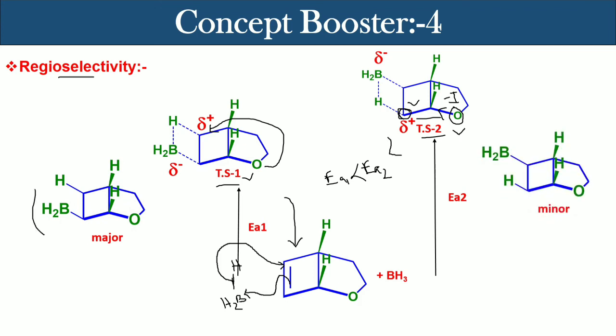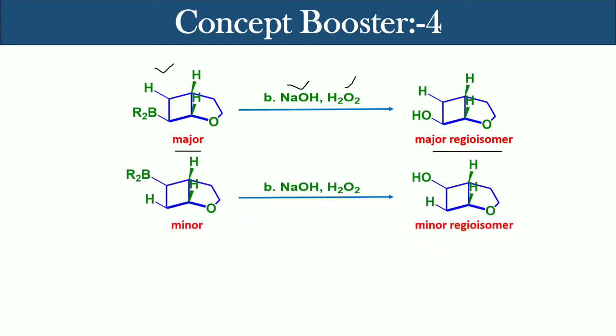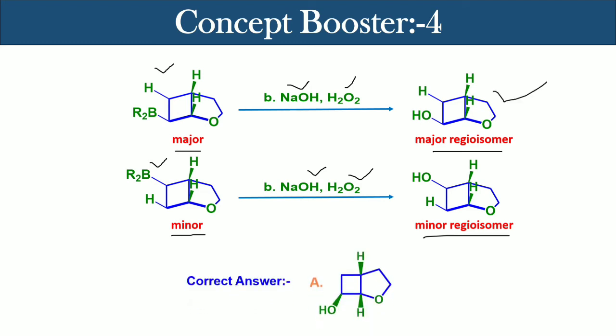Now in each case there are two more B-H bonds and they will similarly add to alkenes and form the trialkyl boron. So this trialkyl boron, which is formed as major, will undergo oxidation in the presence of hydrogen peroxide and NaOH to form this major regioisomer, and this trialkyl boron, which is formed as minor, will undergo oxidation in the presence of hydrogen peroxide and NaOH to form this minor regioisomer. So as this is major, the correct answer is option A.